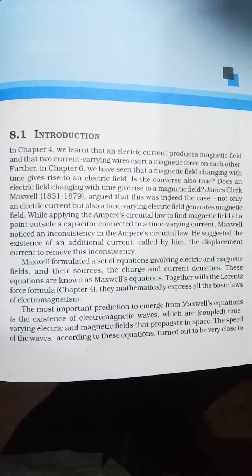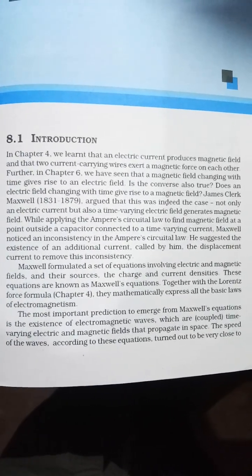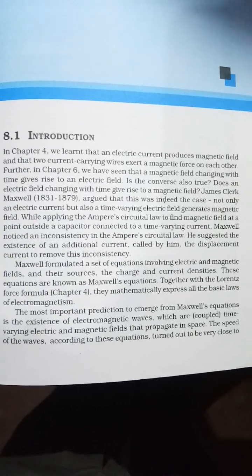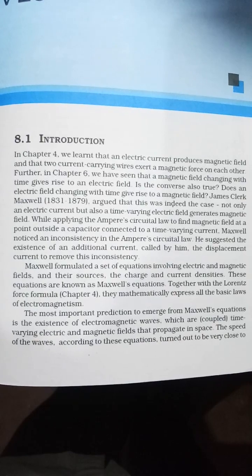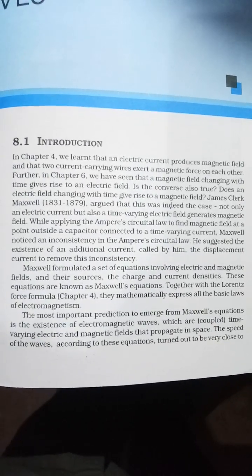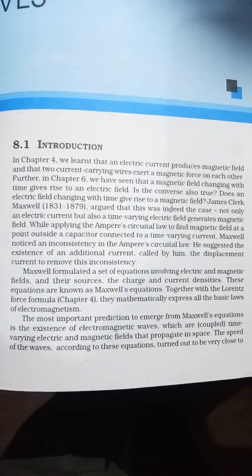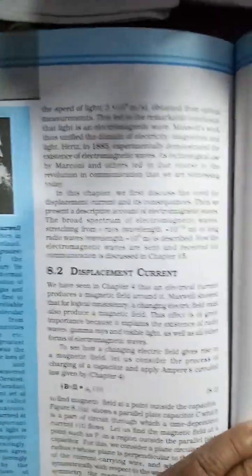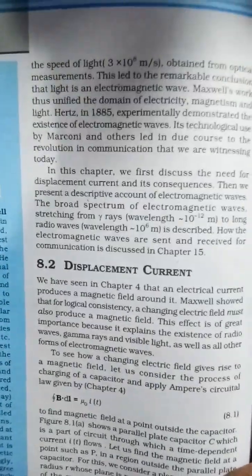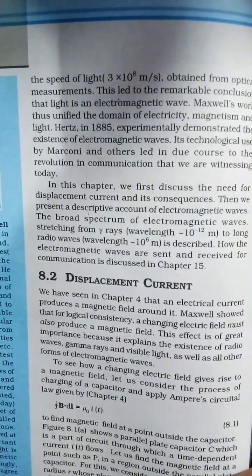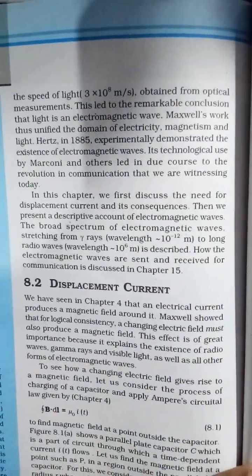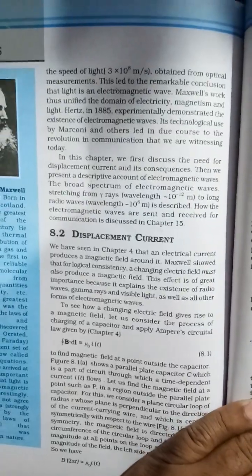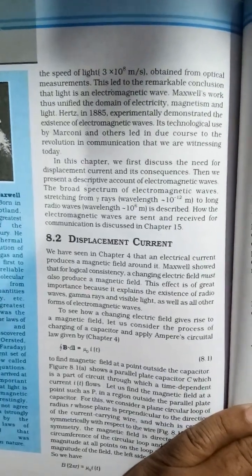The most important prediction to emerge from Maxwell's equations is the existence of electromagnetic waves, which are time varying electric and magnetic fields that propagate in space. The speed of the waves, according to these equations, turned out to be very close to the speed of light, 3 times 10 to the power 8 meter per second, obtained from optical measurements. This led to the remarkable conclusion that light is an electromagnetic wave.